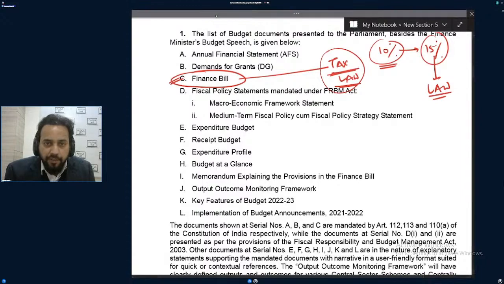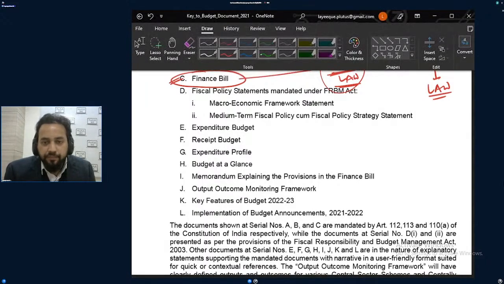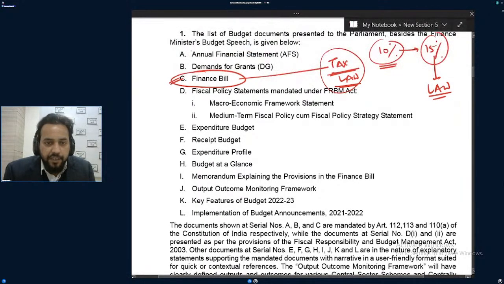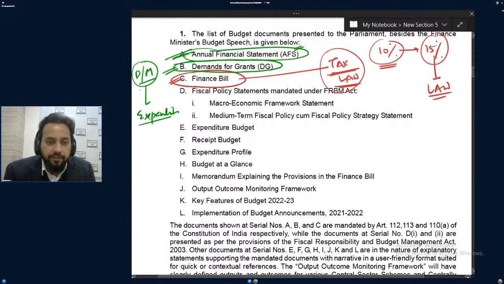So these are the documents which the government presents in parliament. One is the annual financial statement, overall, all the money, in which the budget will also be presented. Second is demand for grants. Demand for grants means every department or every ministry will say, okay, this much is our expenditure. Suppose the Ministry of Education, for example.